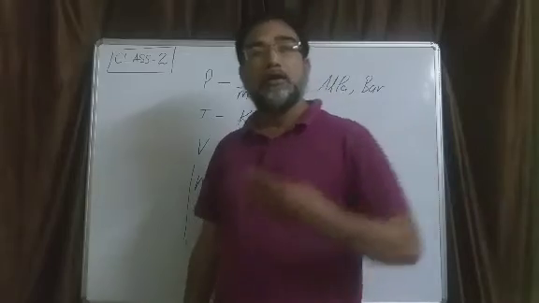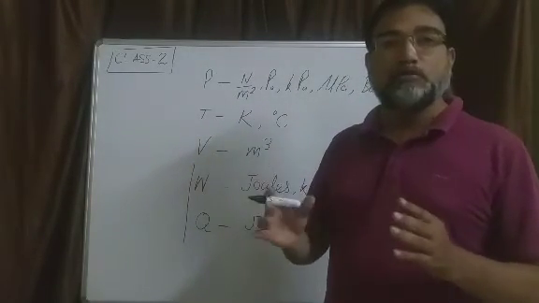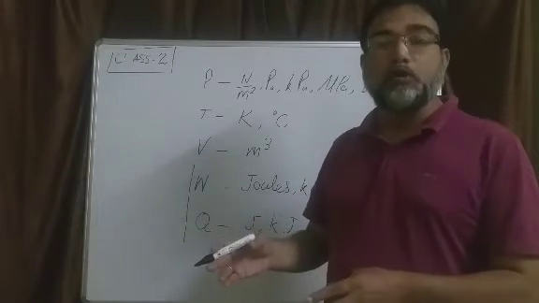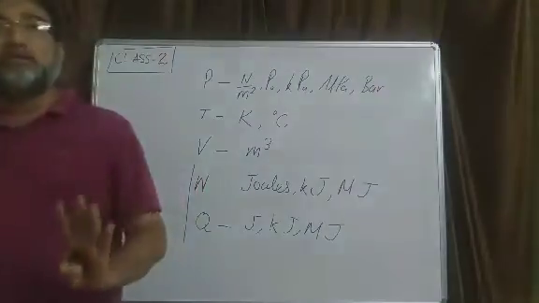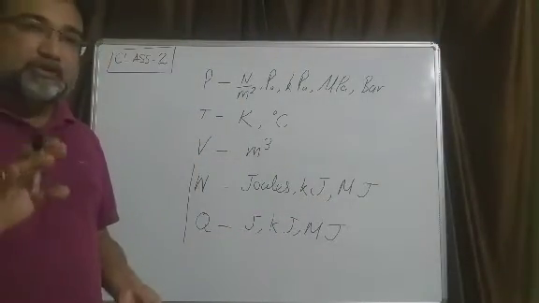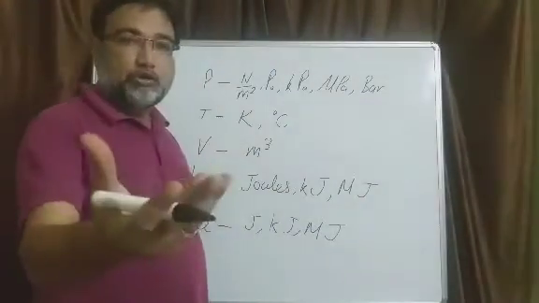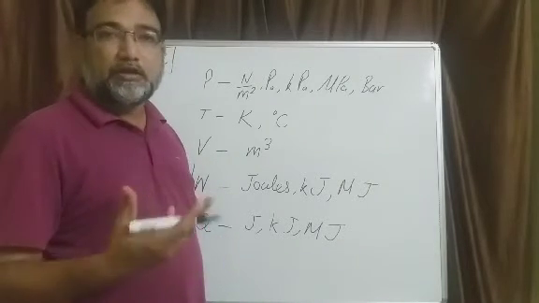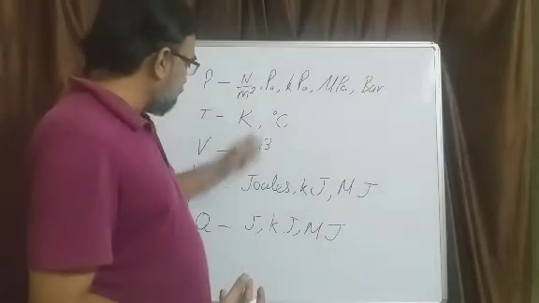If you remember in the lower classes in plus 2, you had the mechanical equivalent of heat, some 4.2 something. So you were multiplying by that 4.2 in order to convert from calorie to joule. But you don't have to do that here. Here the heat also will be expressed in joules, work also will be expressed in joules, kilojoules and megajoules. And any form of energy will be expressed in joules. For example, enthalpy is a form of energy, so it will be in joules. Internal energy is an energy, so it will be in joules. Work will be in joules, heat will be in joules. So all the energy forms will be in joules.